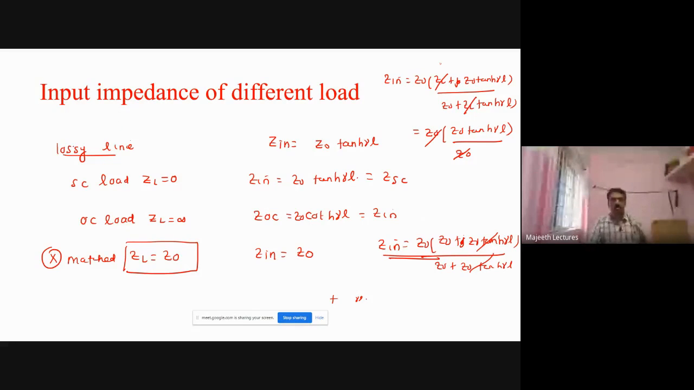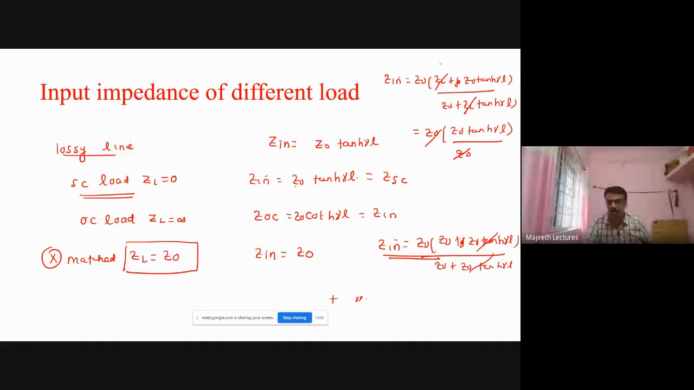So these are the three points we must remember in a lossy transmission line. For a lossy transmission line with short circuit load, the input impedance will be Z naught tanh gamma L. For open circuit load, the input impedance is equal to Z naught coth gamma L. For the matching condition, Zin is equal to Z naught.